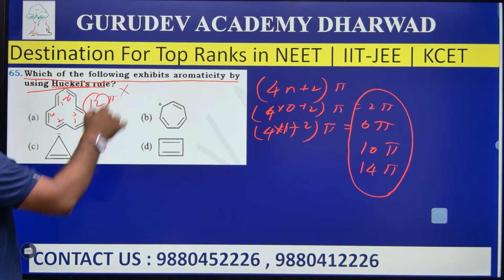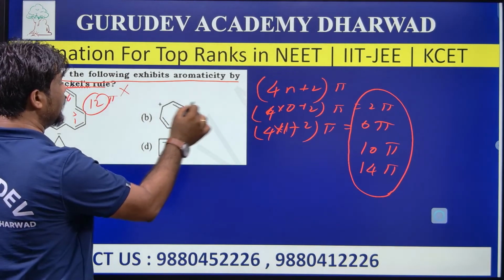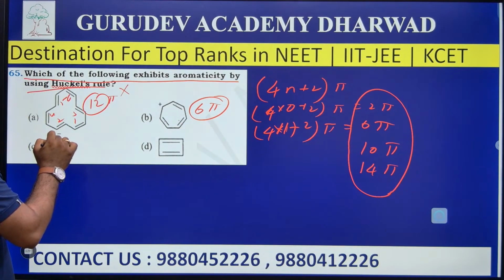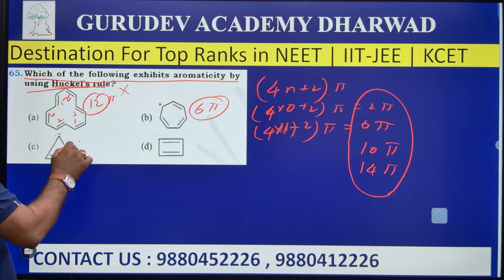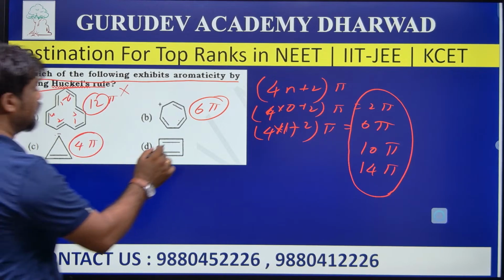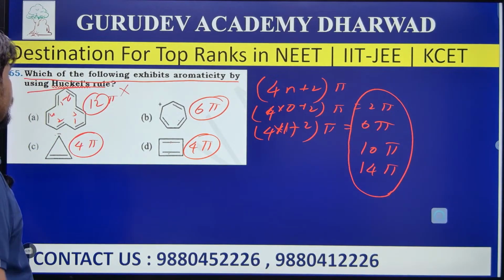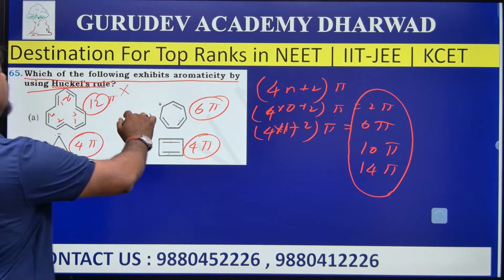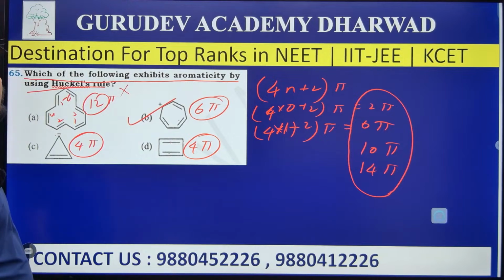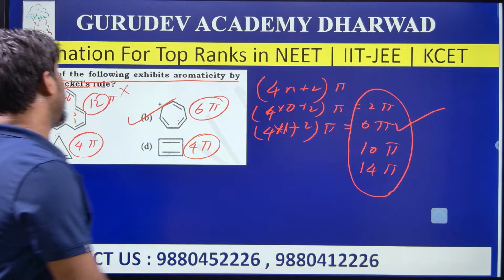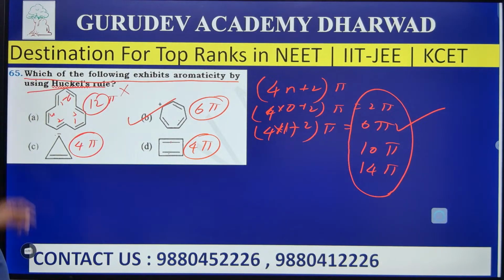It is not following the octet. 1, 2, 3. It also has 6 pi electrons. And here, one plus a lone pair of electrons, it has 4 pi electrons. And here also it has 4 pi electrons. Among these, option B has 6 pi electrons, following Huckel's rule, and so option B is the right answer.